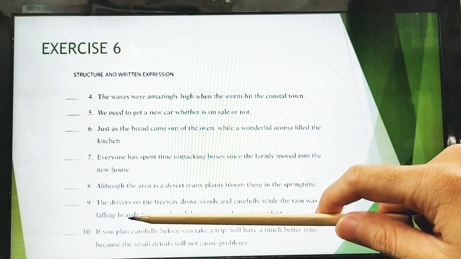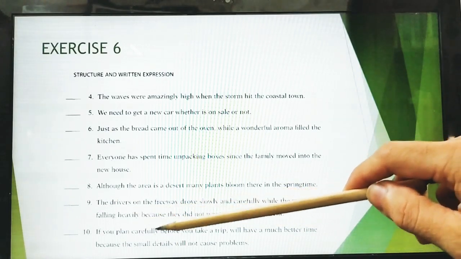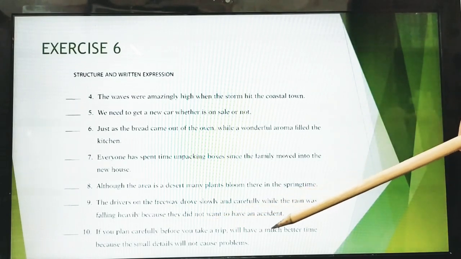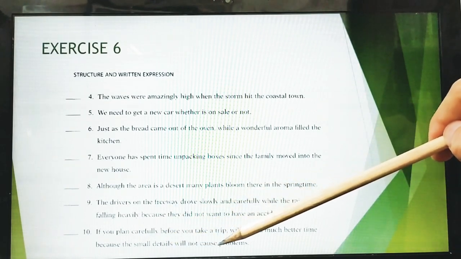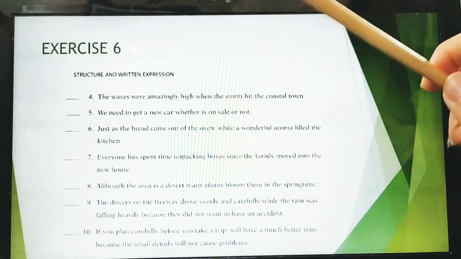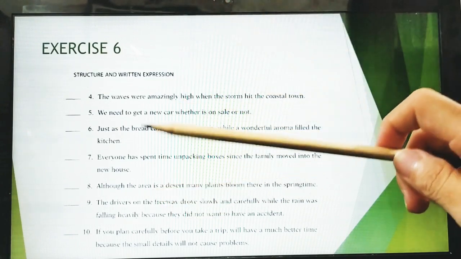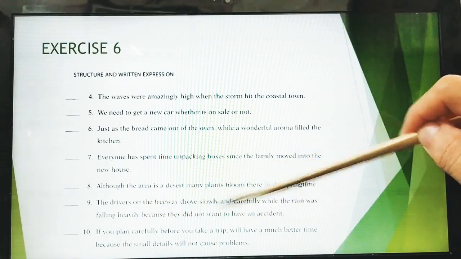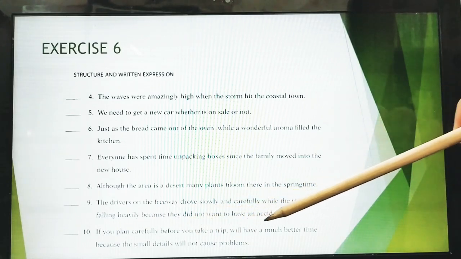So what about number 10? If you plan carefully before you take a trip, we'll have a much better time because the small details will not cause a problem. Something wrong here? Yes, because there is no subject. Yeah, good. There is a missing subject here. So it would be better if there is a subject here: if you plan carefully before you take a trip, you will have. Here, you.